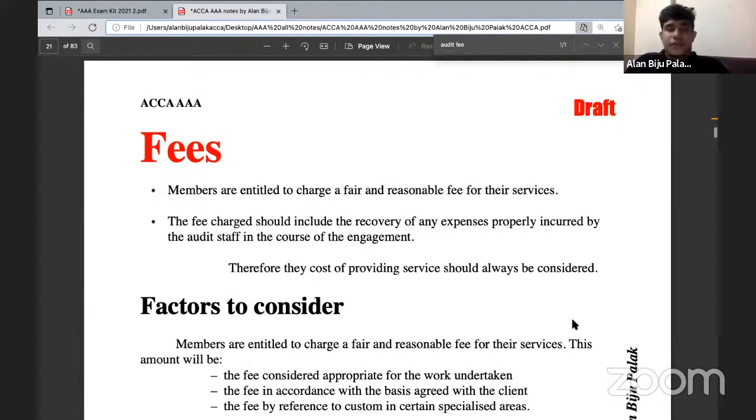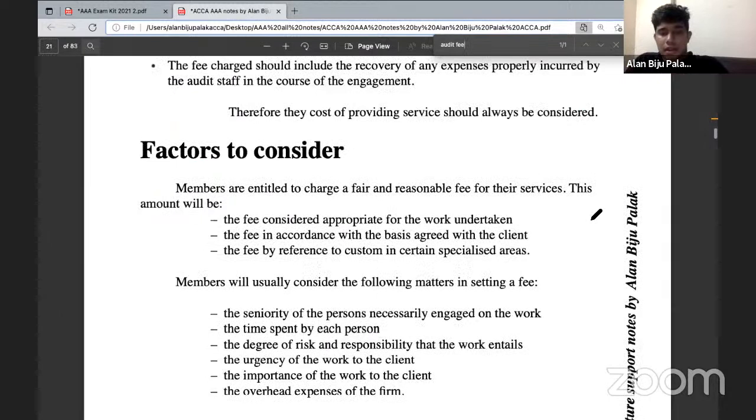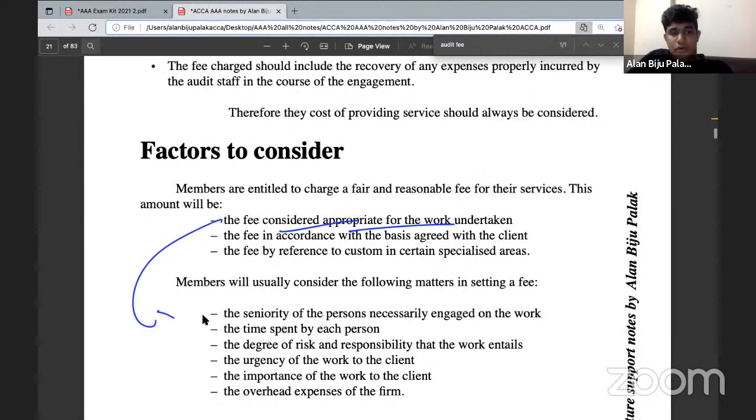So we have learned the fact that a member is allowed to charge any fair and reasonable fees. However, the fees that you're going to charge must be able to cover all the expenses that will be incurring during the course of your audit. So that is what you need to consider while determining the audit fees. And in addition to which, we have learned that we can calculate the audit fees in 3 methods. First thing, you can calculate the fees on the basis of the work that you have undertaken. So that we will learn further here.